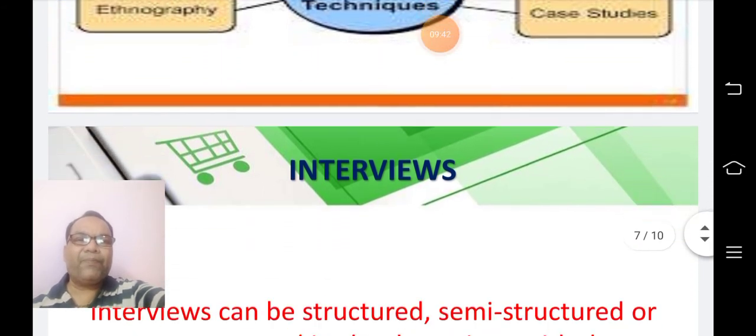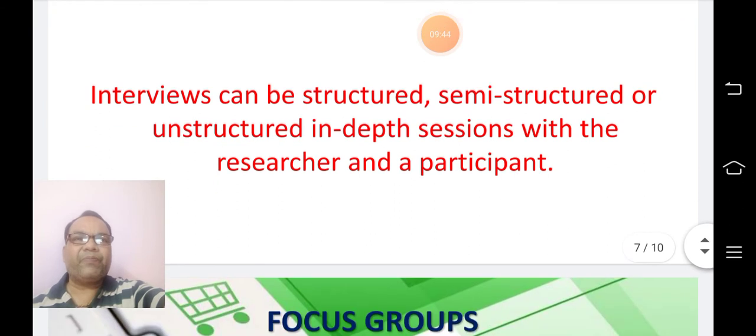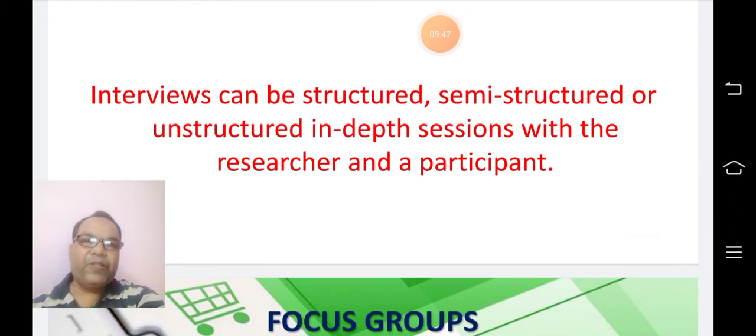First, I am telling you about the interviews. Interview is a very effective, very reliable technique of data collection in qualitative research. Interviews conducted in order to gather data may be structured, semi structured, or unstructured, and they may be in-depth sessions with the researcher and the participant.